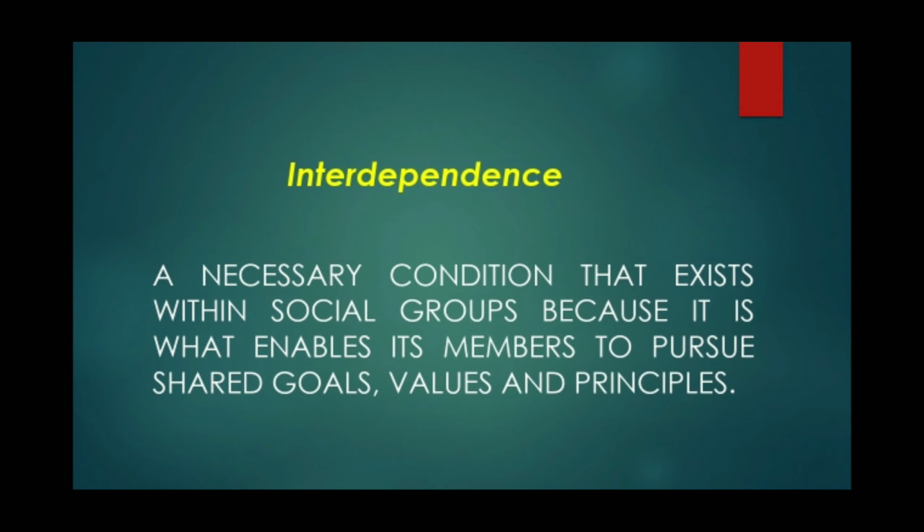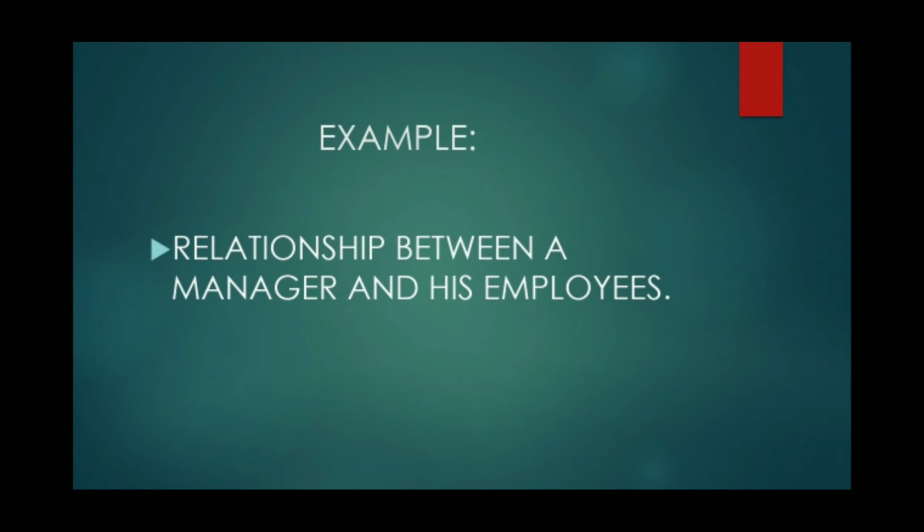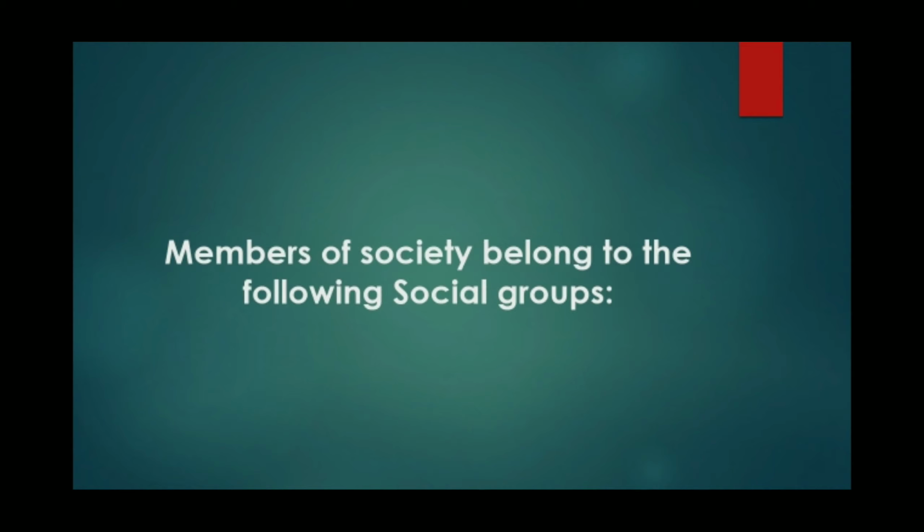And now let's move on to the definition of interdependence, a necessary condition that exists within social groups because it is what enables its members to pursue shared goals, values, and principles. One of the good examples of interdependence is the relationship between a manager and his employees. As we all know, members of society belong to the following social groups.